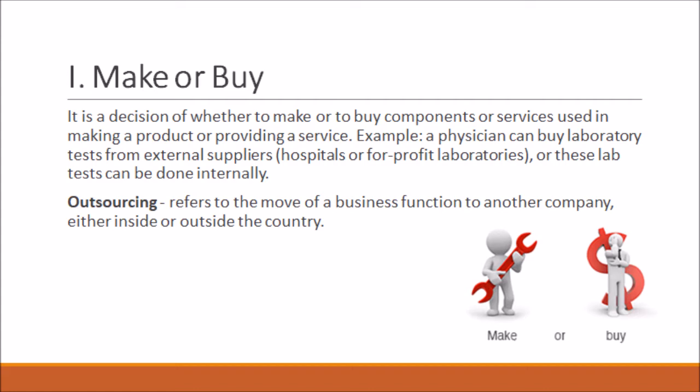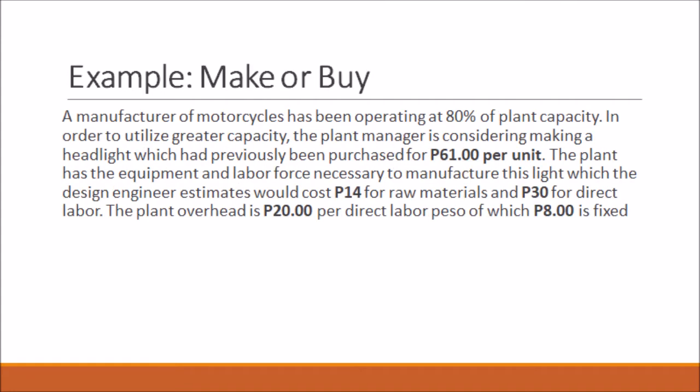Now an example is shown here. A manufacturer of motorcycles has been operating at 80% of plant capacity. In order to utilize greater capacity, the plant manager is considering making a headlight which had previously been purchased for 61 pesos per unit. The plant has the equipment and labor force necessary to manufacture this light which the design engineer estimates would cost 14 pesos for raw materials and 30 pesos for direct labor. The plant overhead is 20 pesos per direct labor peso of which 8 pesos is fixed.